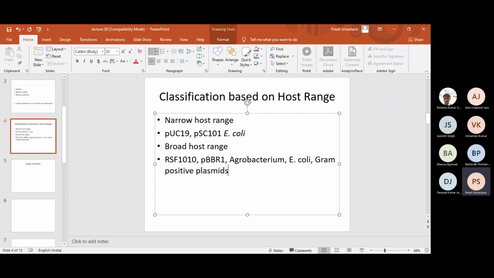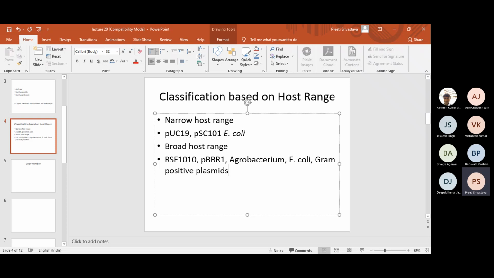The reason I mentioned this classification is that when we talk about cloning, particularly gene cloning, the host becomes important, and in that case the choice of plasmid becomes important, depending upon the situation.